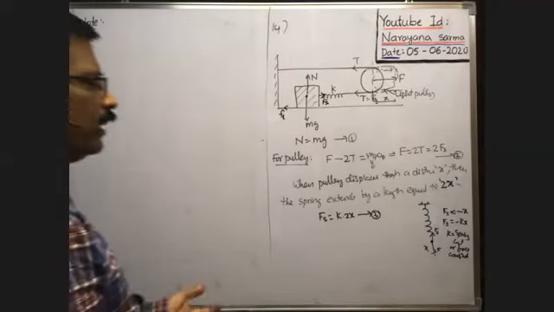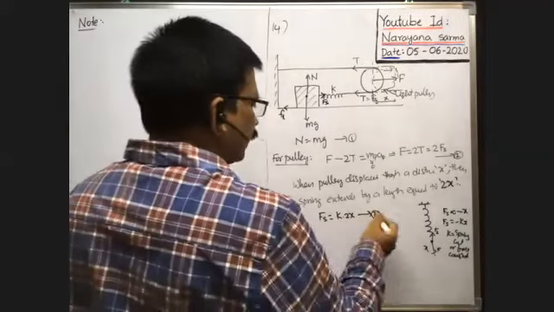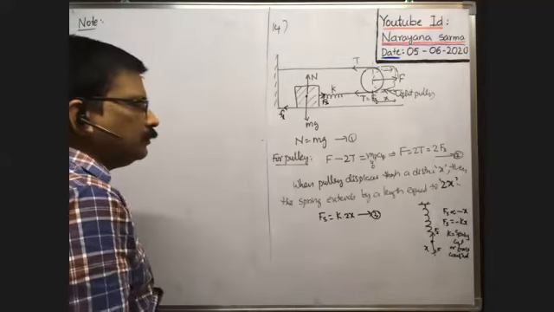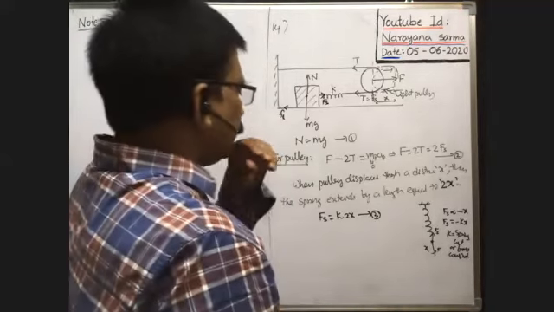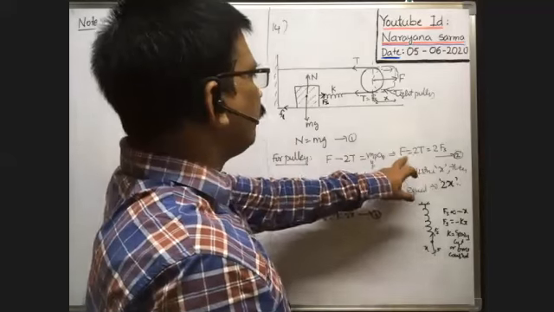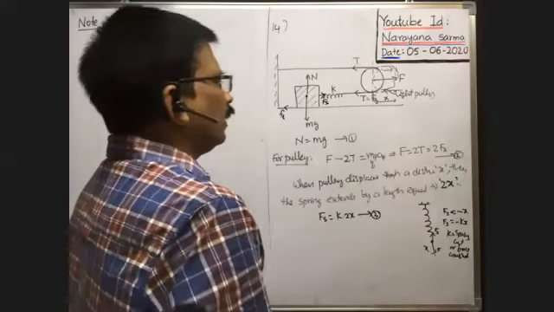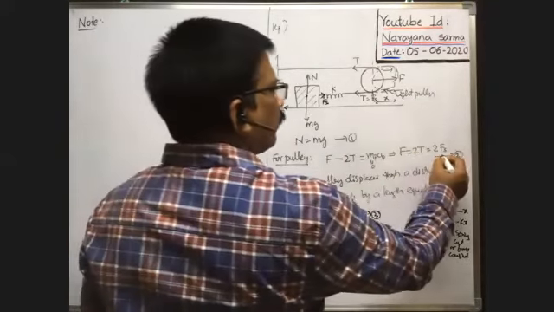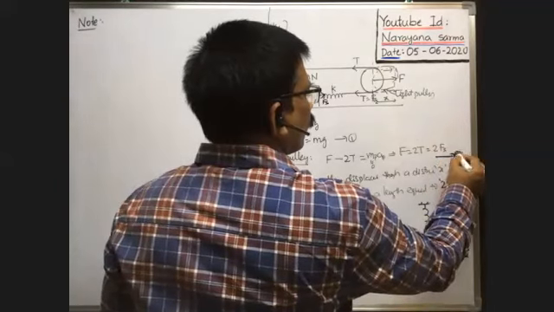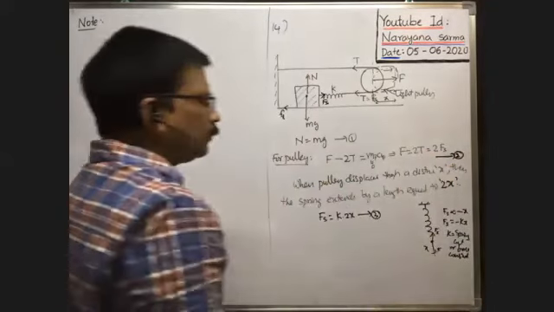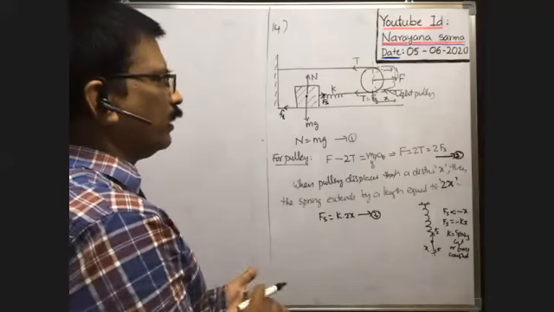Okay, so Fs is equal to k into 2x. That is equation 3. Now, here, what is the relation between F and Fs? From equation 2, F is equal to 2Fs, no? F is equal to 2Fs.